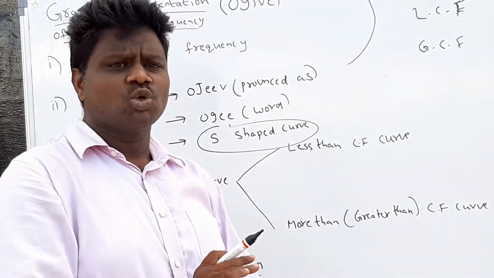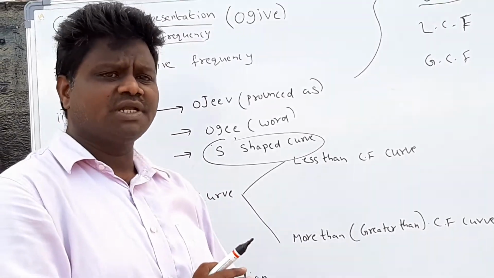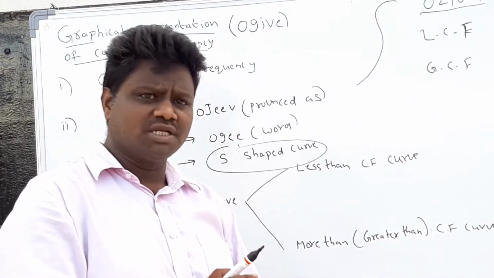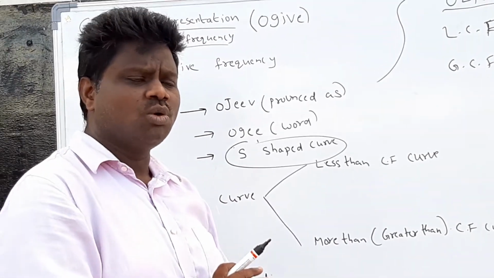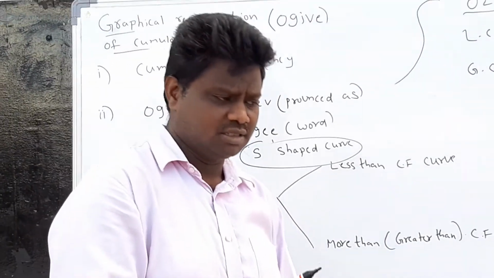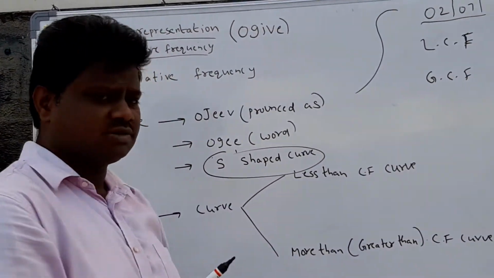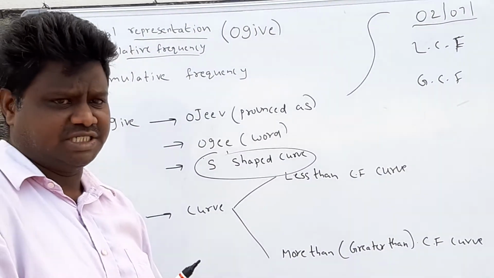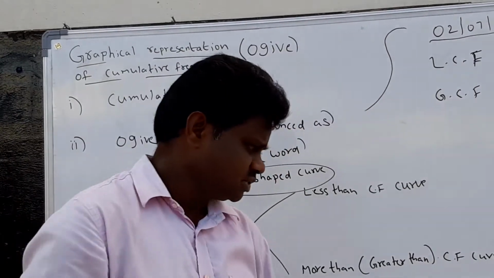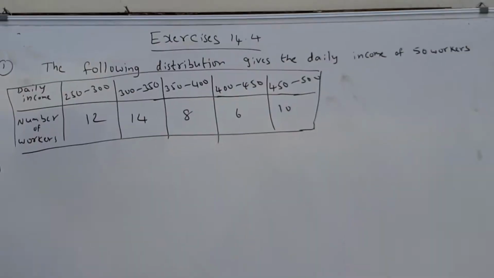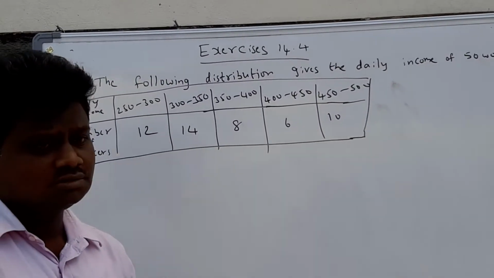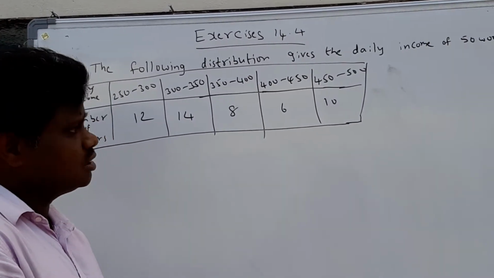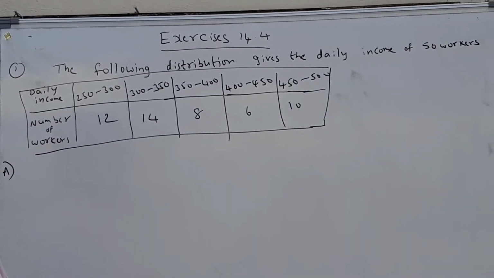So children, today our concept is representation of graphs. That means representation of the ogive on the graph paper. Today we are going to explain the last exercise from statistics. Okay children, now I'm going to discuss question number 1.